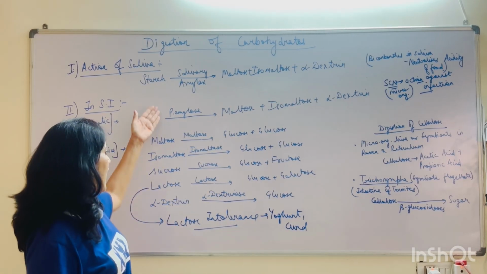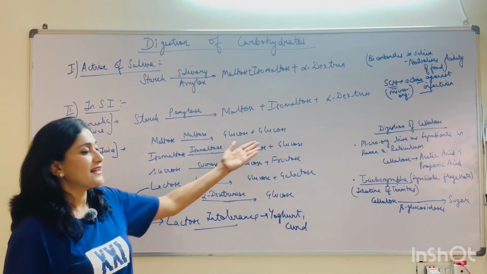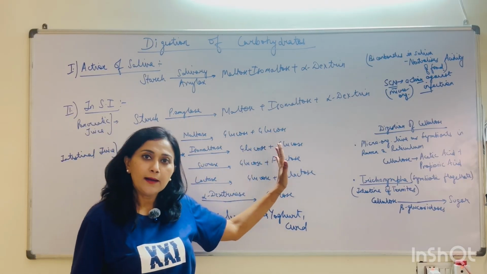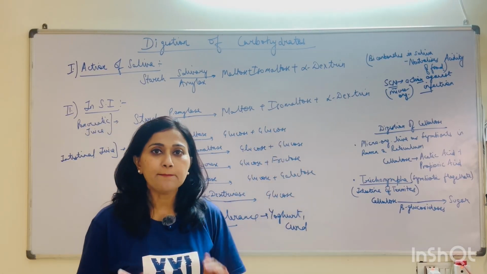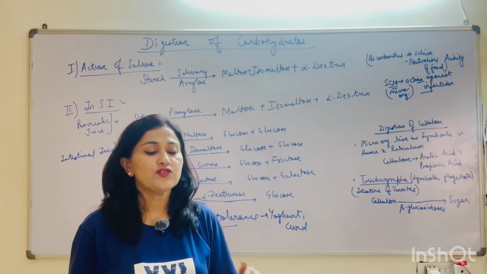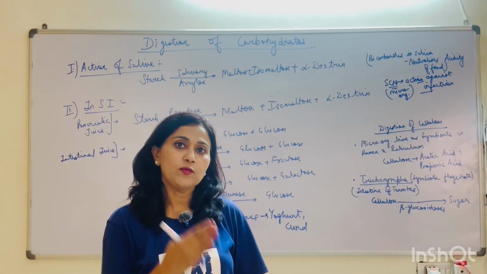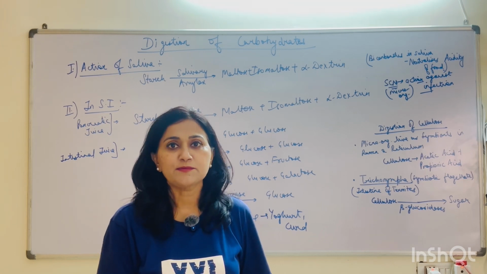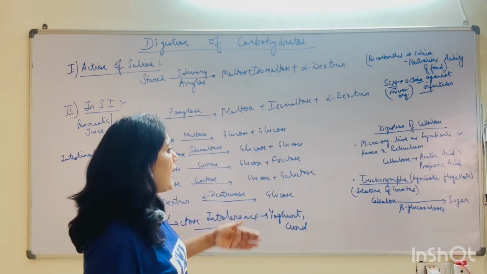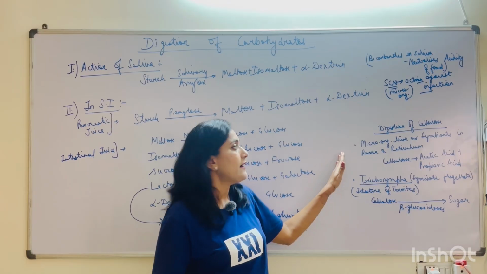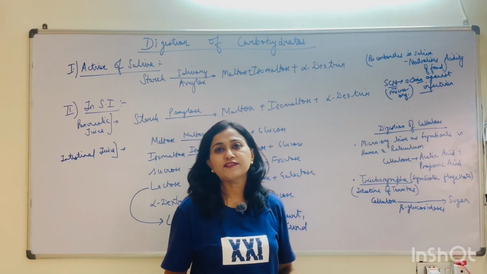So we have seen how the disaccharides are ultimately broken down into monosaccharides, the simplest form of carbohydrates, which will now be absorbed further, and the absorption of carbohydrates we will be taking up in the subsequent videos. I would like to mention a few things here regarding the digestion of cellulose.